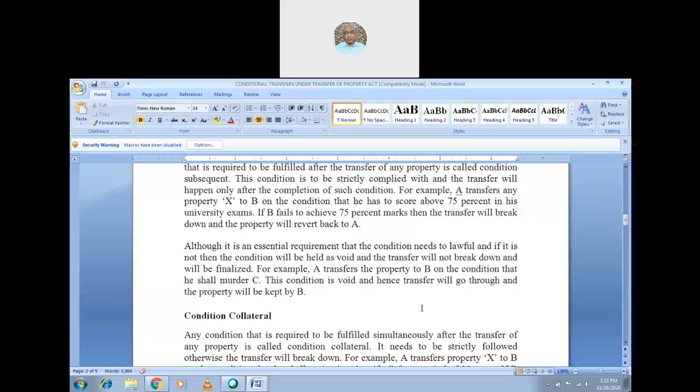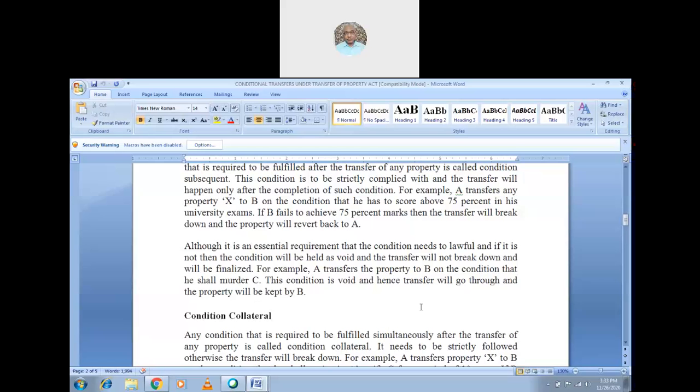For example, A transfers the property to B, very good. Why does he transfer it? What is the condition of the transfer? Yes, on the condition that he shall murder C. So if you murder C, then A transfers the property to B. So, is murdering allowed in the law? Anyone? No, sir. Not at all.